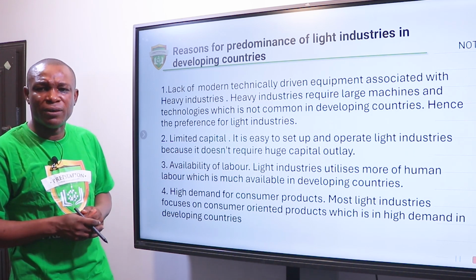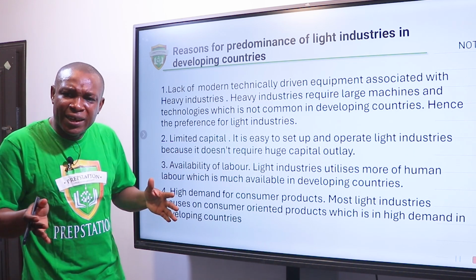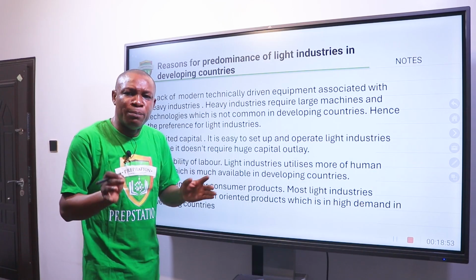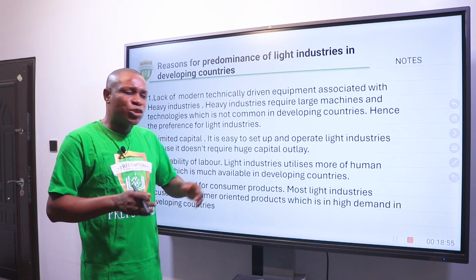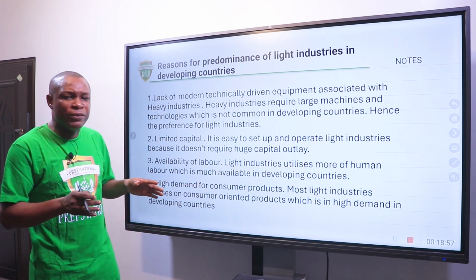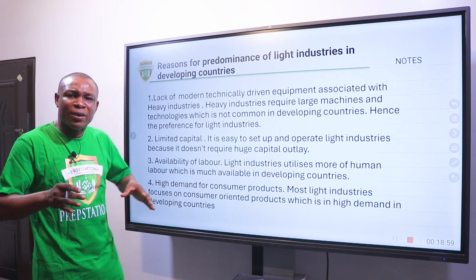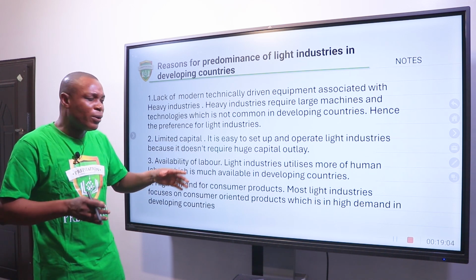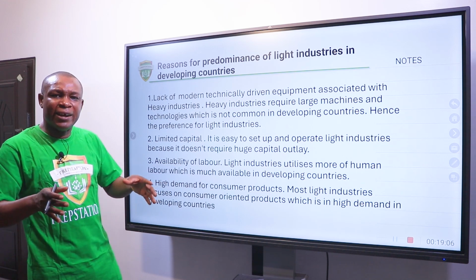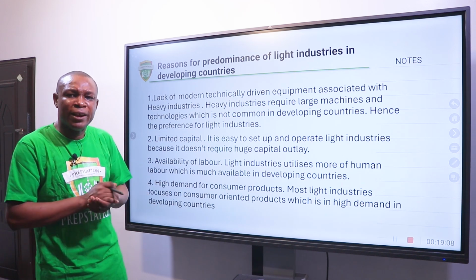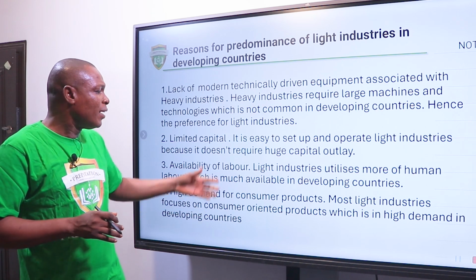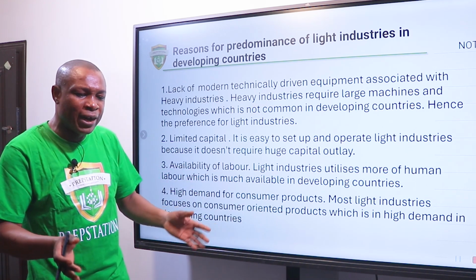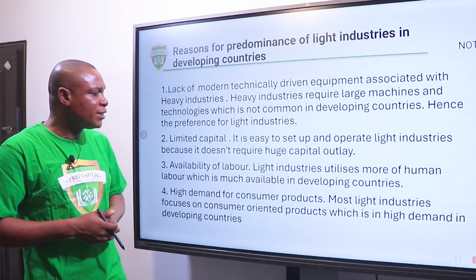Availability of labor. The more complex the industrial activity, the more skilled labor that you require. So in tropical Africa or in developing countries, they don't have a large chunk of this skilled labor. So they have to go for industries that they have the sufficient amount of labor force. This is where you have light industry, where you can easily source the required labor from the immediate environment.